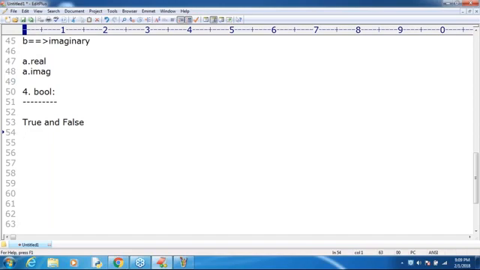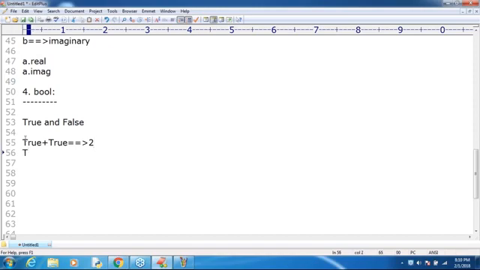One more thing I covered, sir. Suppose I take True plus True, what is the answer? If I print 2 plus 2, what is the answer? 2. The reason is that internally these Boolean values are represented in memory. True means 1, false means 0. That's why True plus True is nothing but 2.